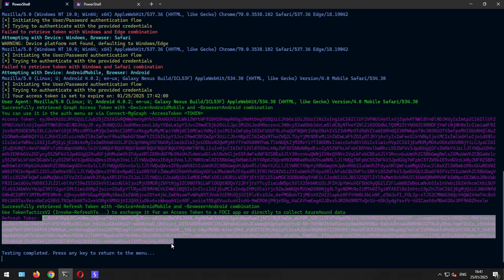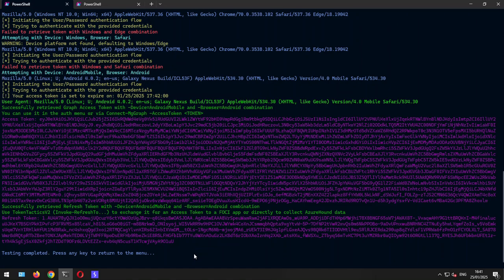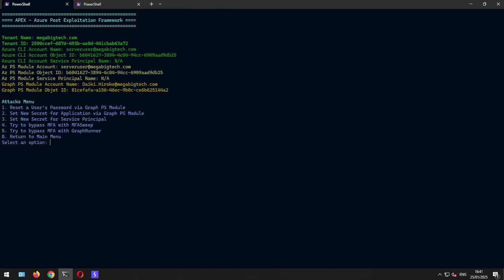But let's see how the stuff that I stole from Fabian's tool can help us here to also log into other modules. And that can be found in the tokens menu. So here we can see that I only implemented 3 functions out of the whole tool. It's also capable of doing much more. So if you need the full functionality, go to Fabian's GitHub repo and download it from there. To be able to access the Azure PowerShell module, we need to have an Azure Management Access token.